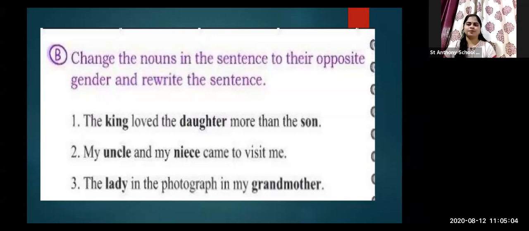Okay, now the next example. It's a task for you to rewrite in the chat box and let me know what the correct rewrite of this particular sentence will be. Like uncle, the opposite gender of uncle, and niece, the opposite gender of niece.